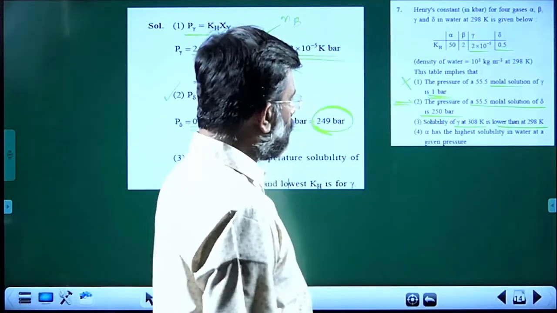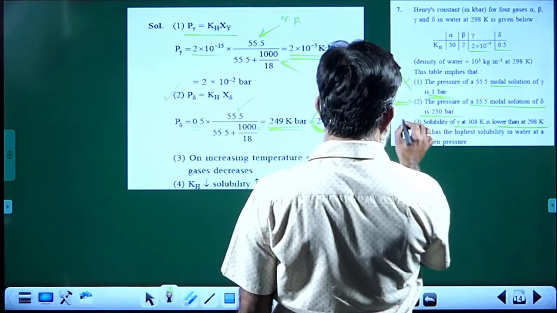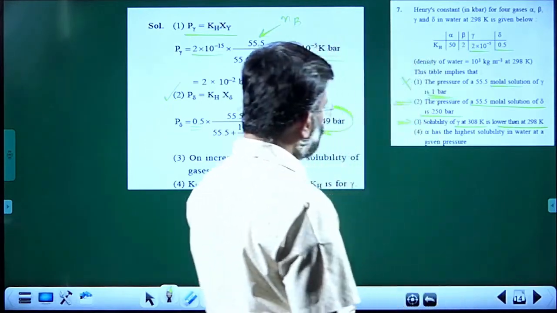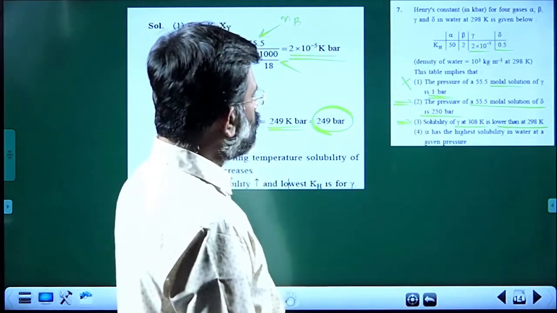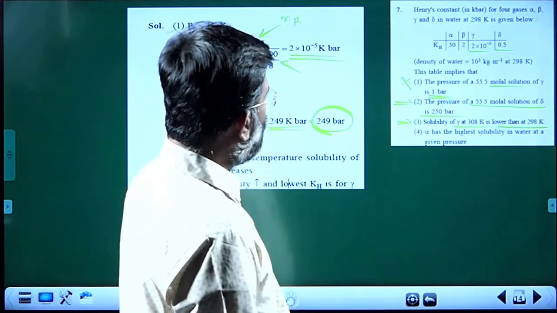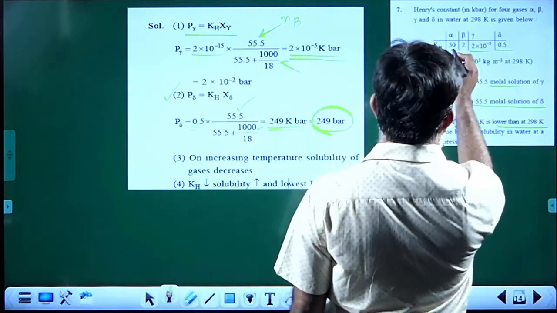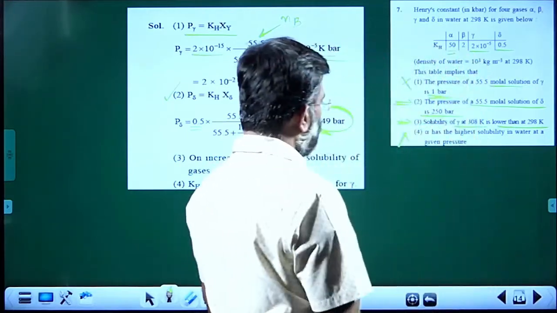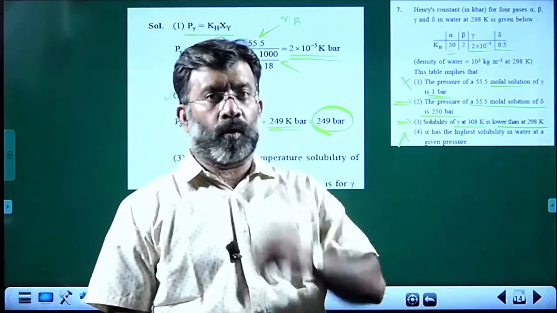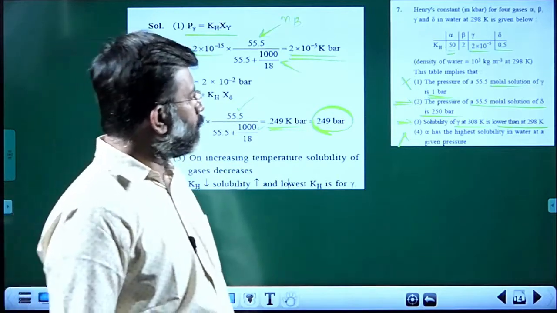That means that too is a true statement. Now the fourth choice, alpha has highest solubility in water at a given pressure. That is a wrong statement as it is having the highest KH value. When the KH value is greater, solubility is lower. We know that, so that is not an acceptable statement.